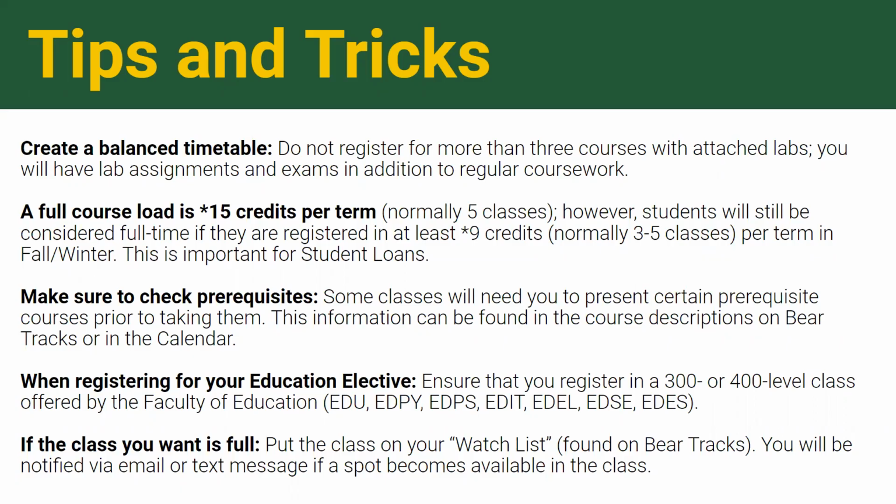Create a balanced timetable. Do not register for more than 3 courses with attached labs. You will have lab assignments and exams in addition to regular coursework. A full course load is 15 credits per term, normally 5 classes. However, students will be considered full-time if they are registered in at least 9 credits, normally 3 to 5 classes per term, in fall and winter. This is important for student loans.